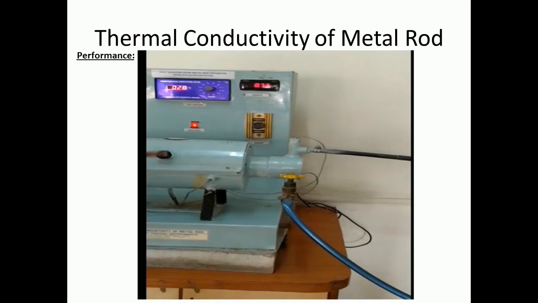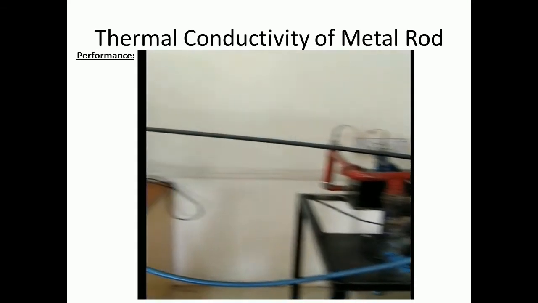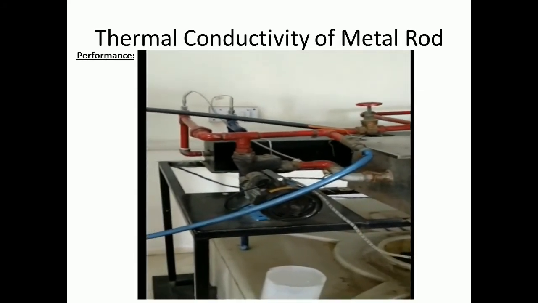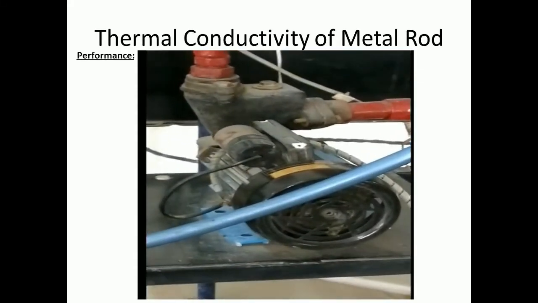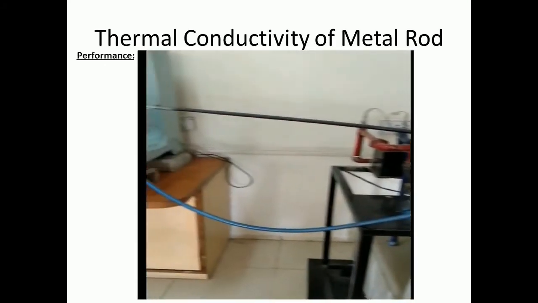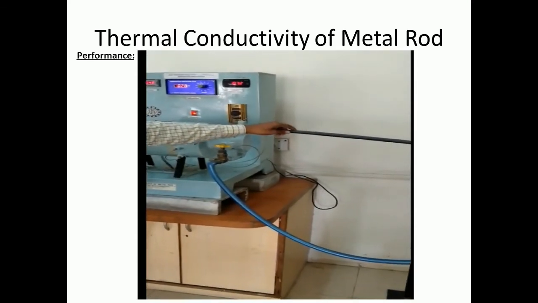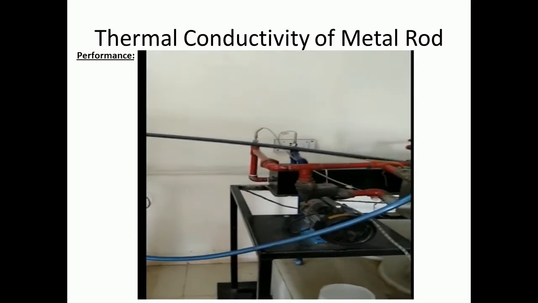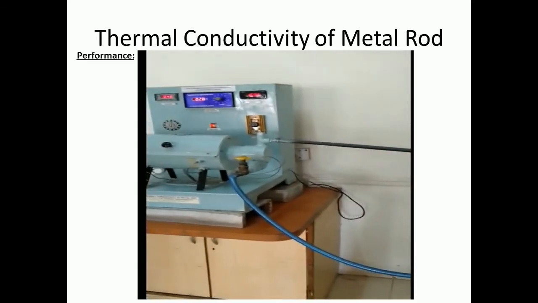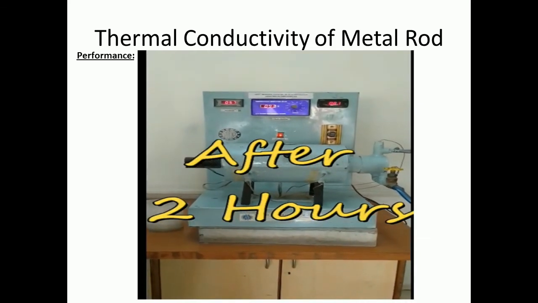Now regarding the water jacket, all of you can see one motor is connected. This is the centrifugal pump. Actually the pump is coupled. You have to take the water from this pump, water inlet. Water is going inside the metal rod, and from this pipe the water outlet is to be there. You can see the water inlet and water outlet. So this is the setup for your metal rod.